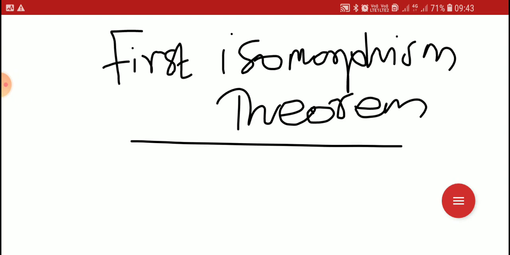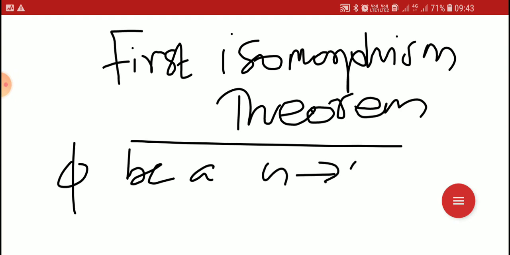The statement is: let phi be a group homomorphism from G to G bar.